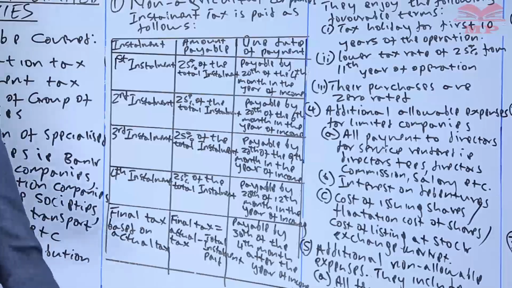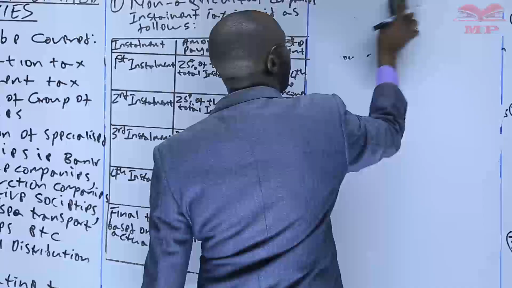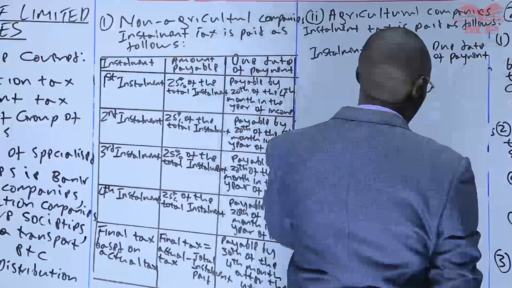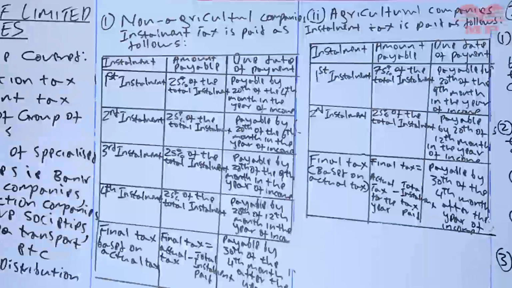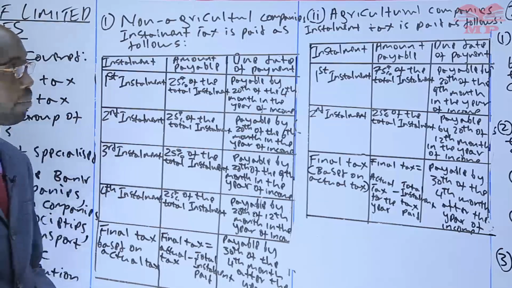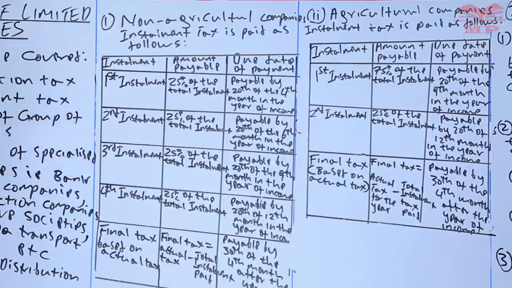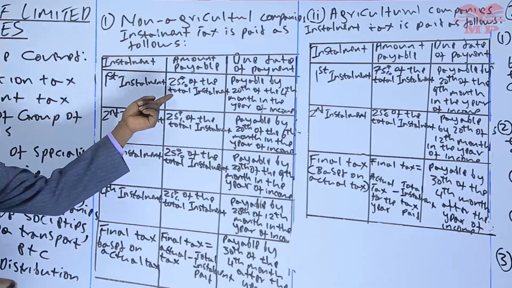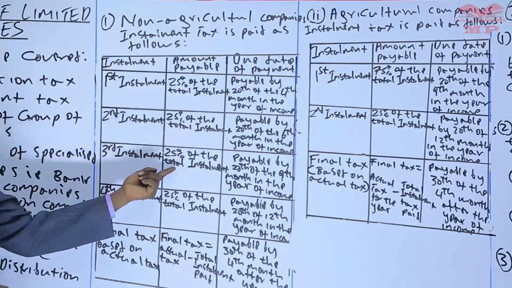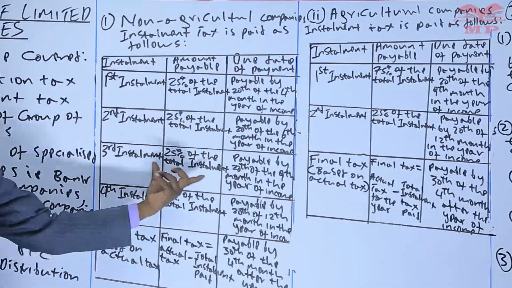How about the agricultural companies? This is how the installment tax is paid. So that is for agricultural companies. That is how they pay their installment tax. And if you compare with a non-agricultural company, you find that there is not much difference. Actually, the only difference is that for an agricultural company, instead of paying the first installment of 25 and the second one and the third, they are combined and paid where we were paying the third installment.